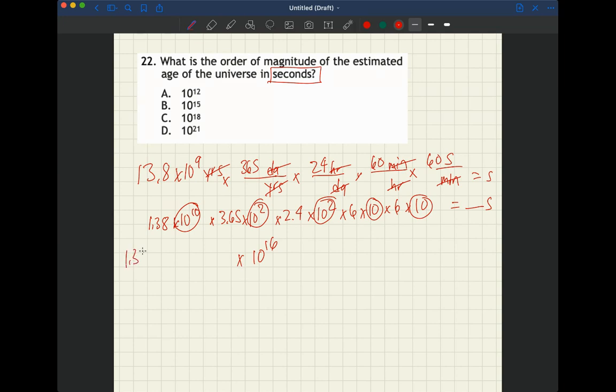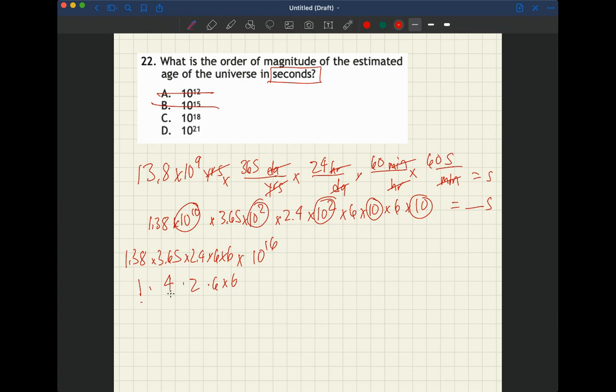And that's 1.38 times 3.65 times 2.4 times 6 times 6. So right away, we know we can cross these two off. It's more than 10 to the 16th. So the question then is, what do these numbers multiply out to? And if we want to do this quickly in our head, since we're getting the order of magnitude approximation, let's round this to 1. We'll round this to 4. We'll round this to 2 times 6 times 6.